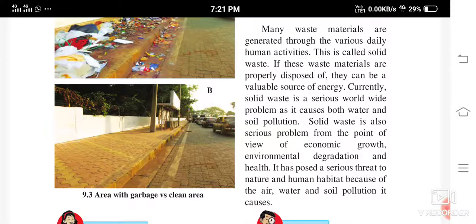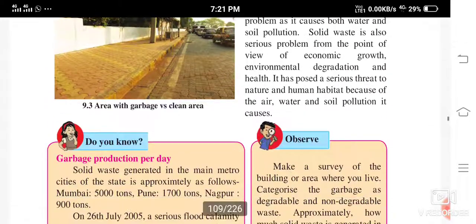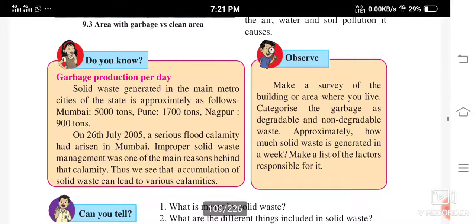That is, there is water pollution, soil pollution is caused because of this, and the environmental degradation is taking place, and because of that our health is also degraded. That is, the degradation of the health also is taking place.